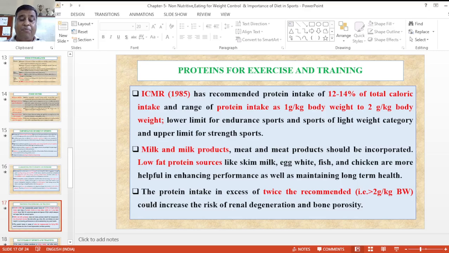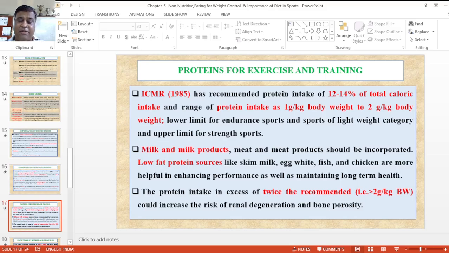Now proteins. ICMR in 1985 recommended a protein intake of 12 to 14% of the total caloric intake of your diet. The range of protein intake is 1 gram per kg of body weight to 2 grams per kg of body weight, with the lower limits for endurance sports and the upper limits for strength sports.